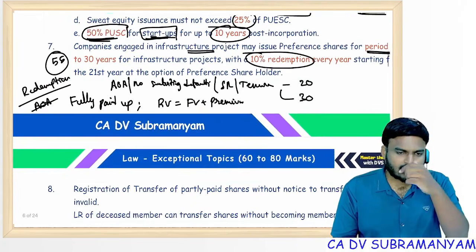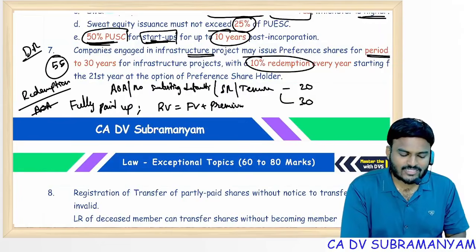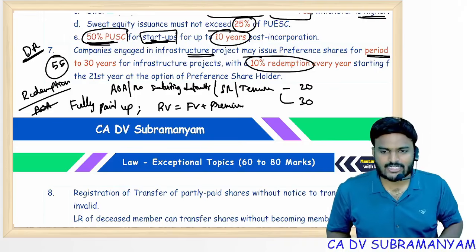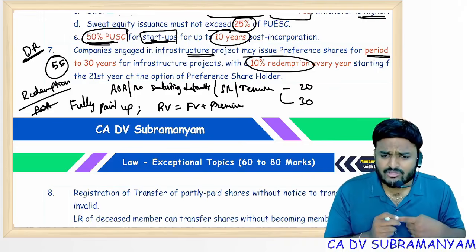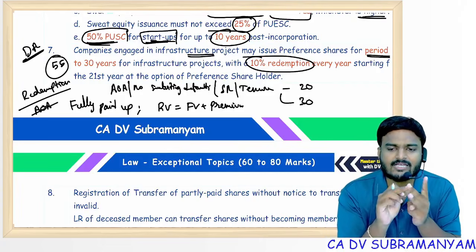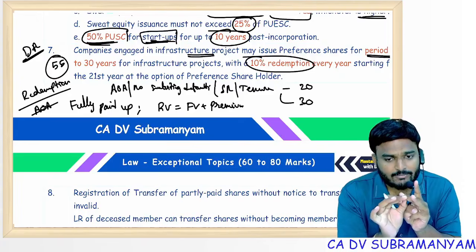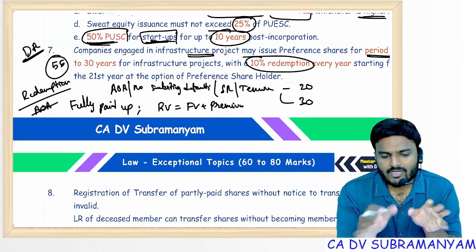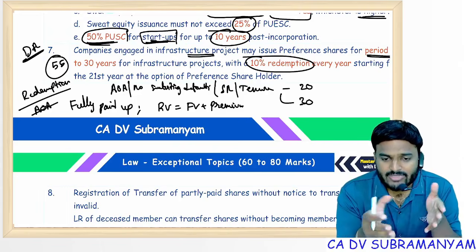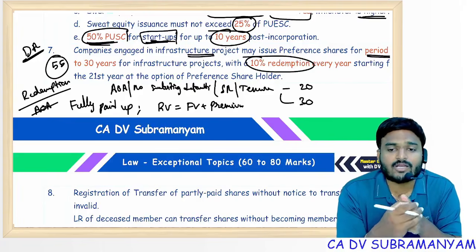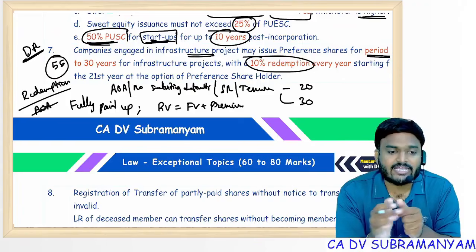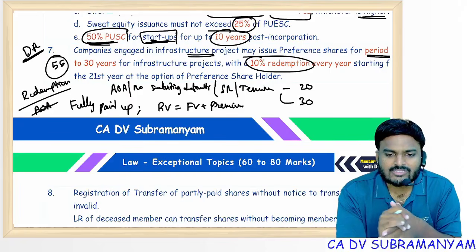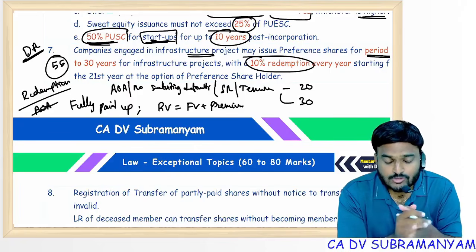But in this, another important highlight point is deemed redemption of preference shares. This is not actual redemption, deemed redemption. For deemed redemption, 3 conditions are to be satisfied. First, NCLT approval. NCLT will give approval upon satisfaction of 2 more conditions. One is consent from 3/4 in value of preference share capital, and NCLT gives permission only when the dissenting shareholders were completely paid off. Now, when you are issuing preference shares to redeem existing preference shares, you can issue preference shares not only for face value but also for dividends in arrears. For dividends in arrears also shares will be given. And there is no assumption of increase or decrease of share capital. That means the alteration of share capital points are not applicable.